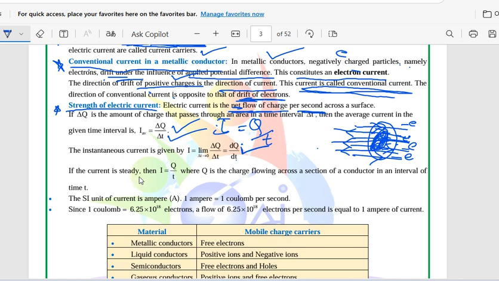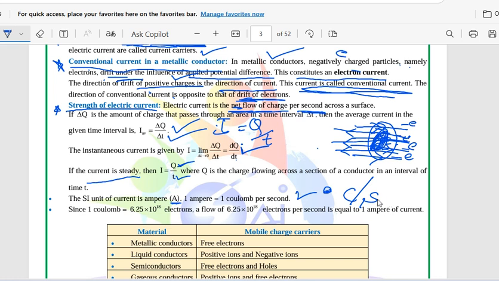So if the current is steady, suppose I have considered a conductor with a charge flowing through that conductor per unit time, where Q is the charge flowing across a section of a conductor in an interval of time t. The SI unit of current is ampere. 1 ampere is equal to 1 coulomb per second.